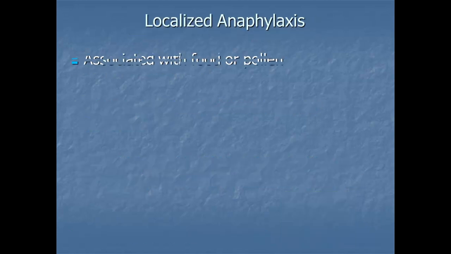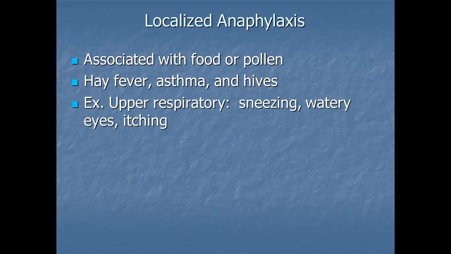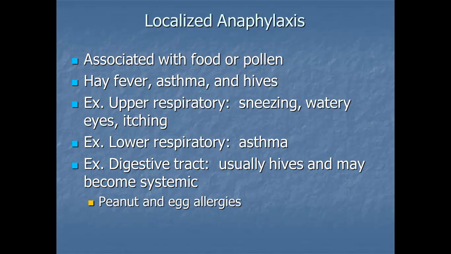Localized anaphylaxis is associated with food or pollen. Usually with this, symptoms would be hay fever, asthma, and hives. In the upper respiratory tract, you may get sneezing, watery eyes, and itching. In the lower respiratory tract, you may get asthma. In the digestive tract, usually you get hives, and it may become systemic, and we see this with peanut and egg allergies.